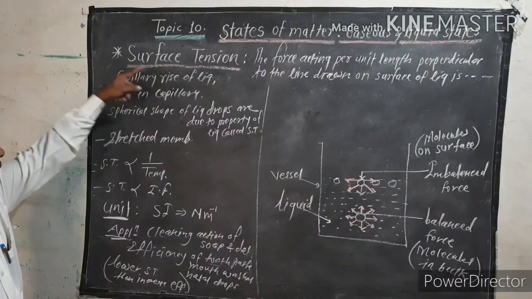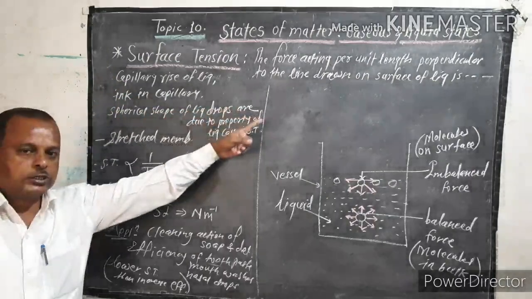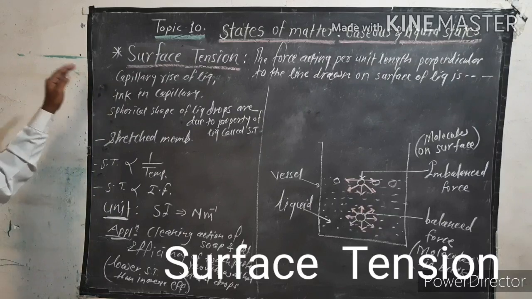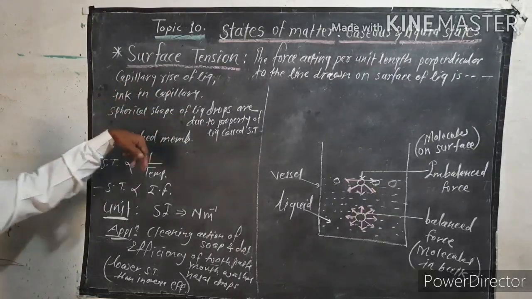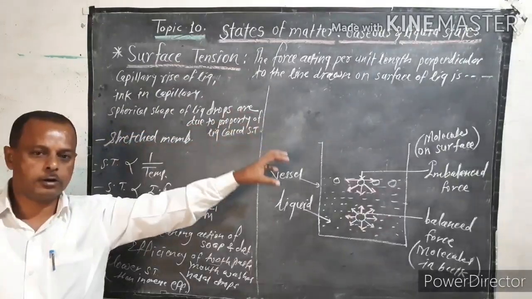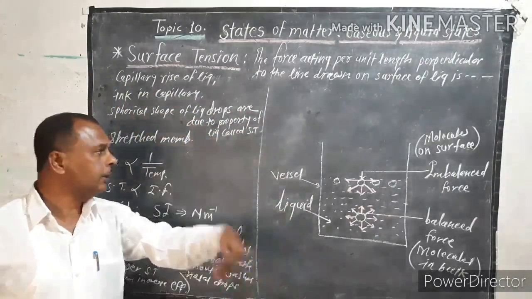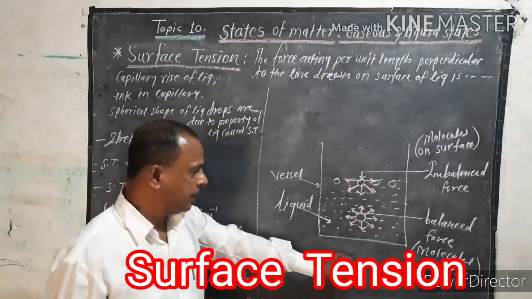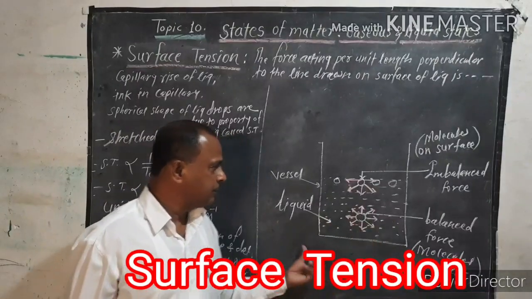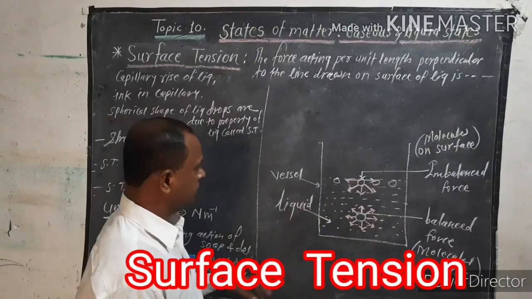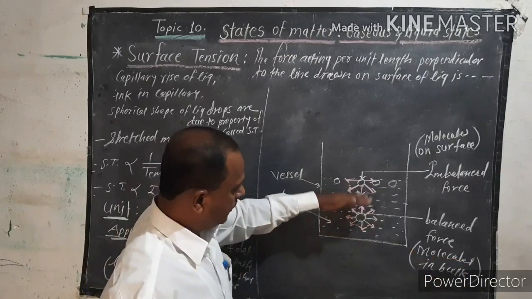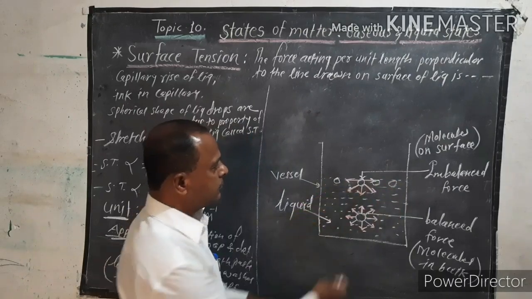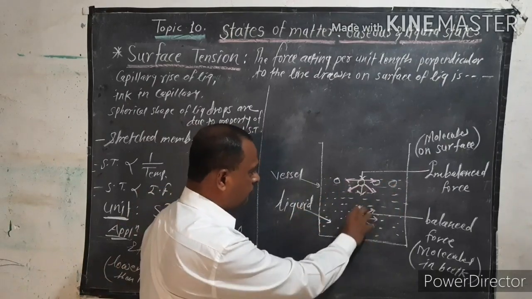Okay. Now the next point is surface tension. Liquids show another characteristic property, surface tension. Phenomena such as capillary rise of liquid, ink in a capillary, and the spherical shape of liquid drops are due to a property of liquids, and that property is nothing but surface tension. Now look at this diagram: a beaker containing a liquid, say water molecules. This is the surface level. Molecules are present on the surface, and these are the molecules in the bulk.